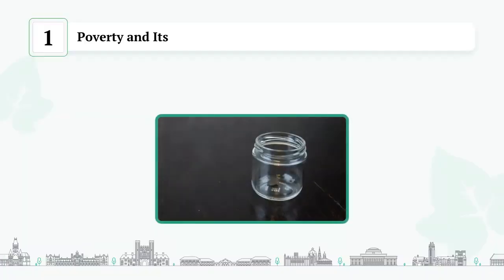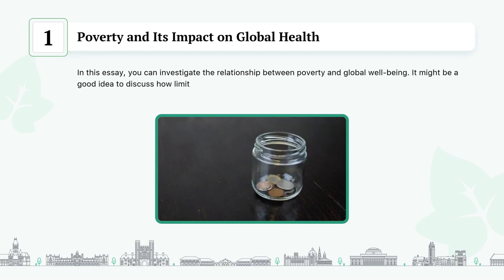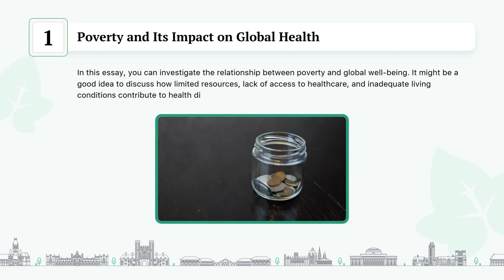Poverty and its impact on global health. In this essay, you can investigate the relationship between poverty and global well-being. It might be a good idea to discuss how limited resources, lack of access to healthcare, and inadequate living conditions contribute to health disparities among poor people worldwide.